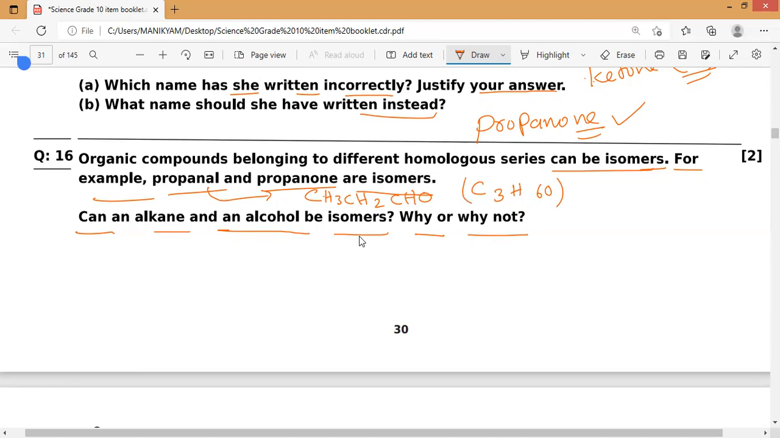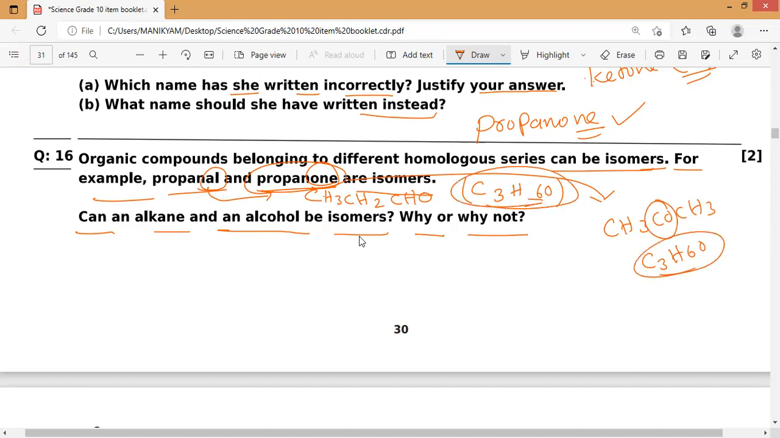This name is propanal, as the aldehyde group is there. In the same way, propanone: the formula of propanone is CH3COCH3, because it's a ketone family. So finally it is C3H6O. This is the ketone family, this is the aldehyde family, and both have the same chemical formula. So they will be isomers. We can say that.